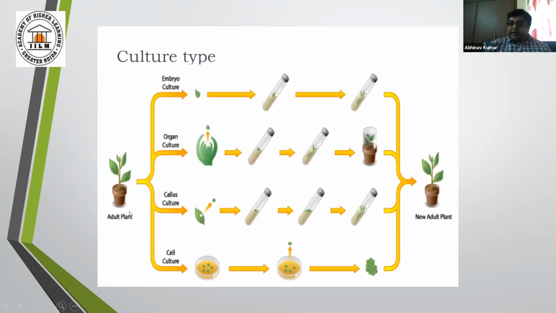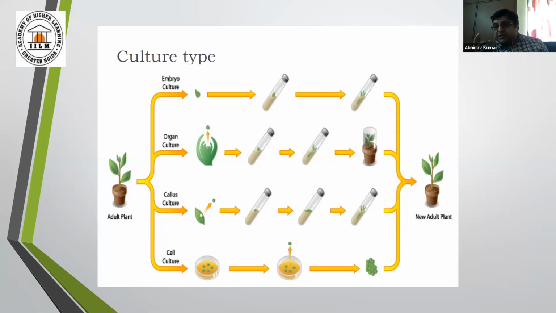And this is a culture type. Here is the adult plant, and with the help of embryo culture, organ culture, callus culture, or cell culture, you are again producing a new adult plant. But here you have an advantage. Virtually, you can produce n number, that is, an infinite number of adult plants with the help of this tissue culture.